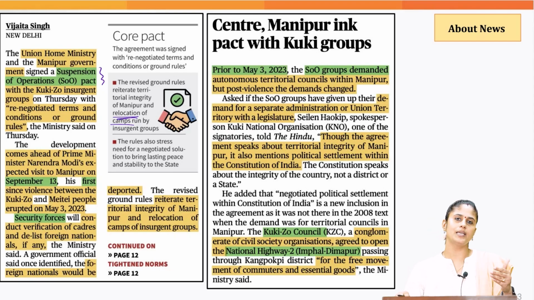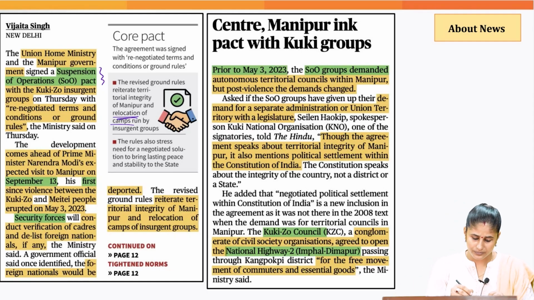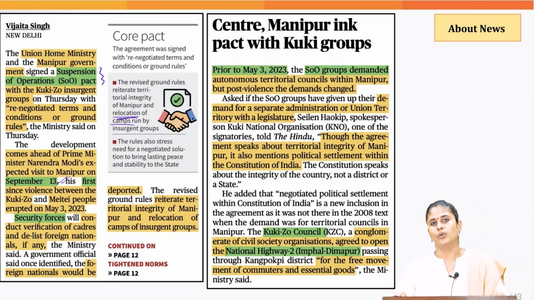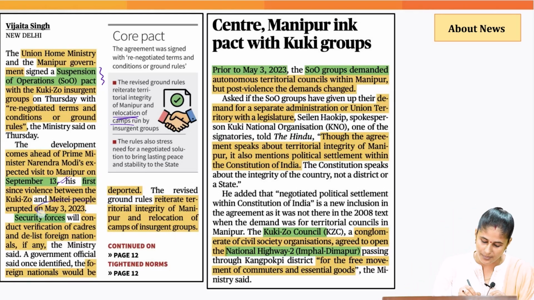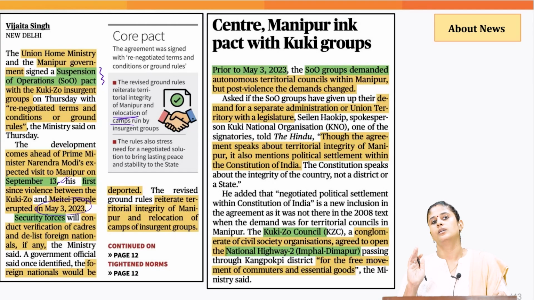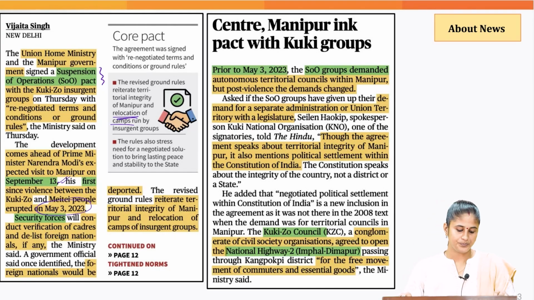And this development came right before the scheduled visit of the Honorable Prime Minister to the state of Manipur, which is going to happen on 13th of September, and this would be the first visit by the Honorable Prime Minister since the violence erupted in the state of Manipur way back in 2023.